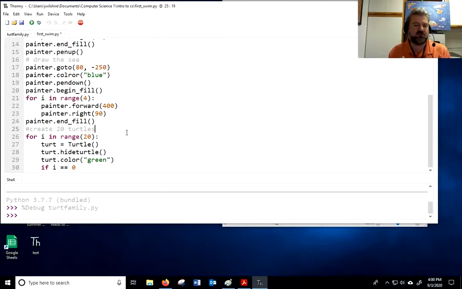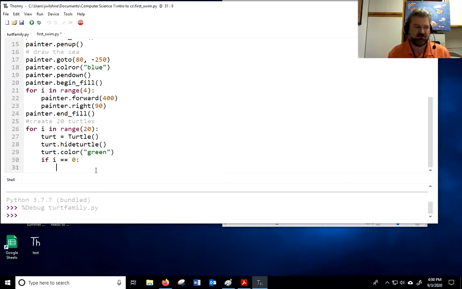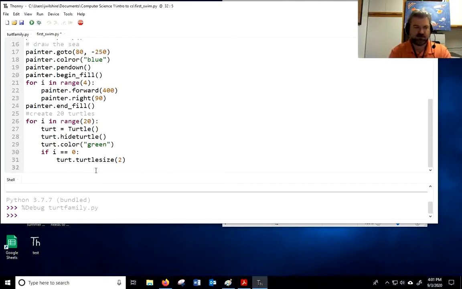The first turtle, though, I want to be really, really big. So the first turtle is going to be different than the other turtles. That's what I'm saying. So if i is equal to 0, that means I'm making my first turtle. So I'm going to say this turtle here, turtle size 2. Now, that's an if statement, right? We've talked about that. So if that's true, I do this.